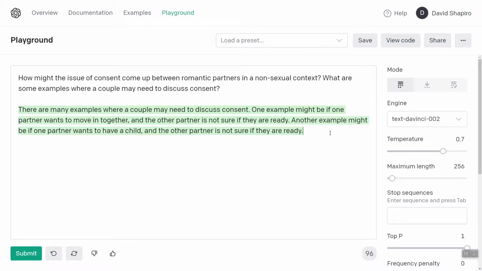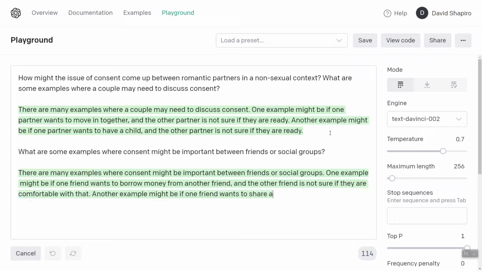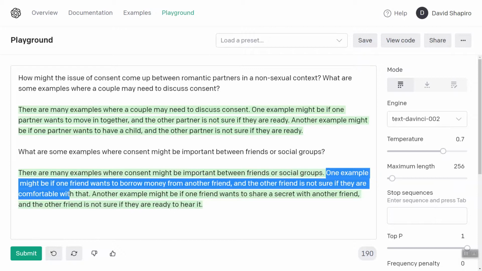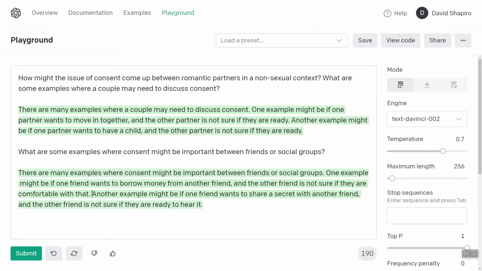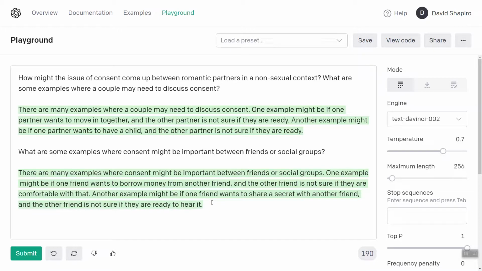Let's see. What are some examples where consent might be important between friends or social groups? Okay, so it says one example is one person wants to borrow money and the other is not comfortable with it. Another example might be if one friend wants to share a secret with another friend and the other friend is not sure if they're ready to hear it. Yes, so that's a perfect example.